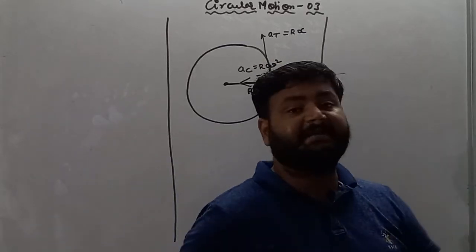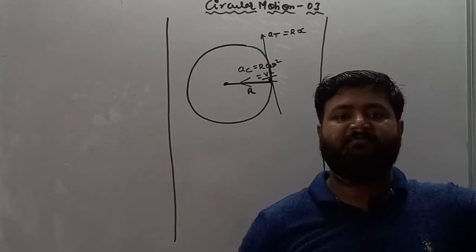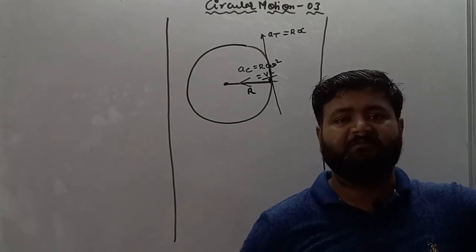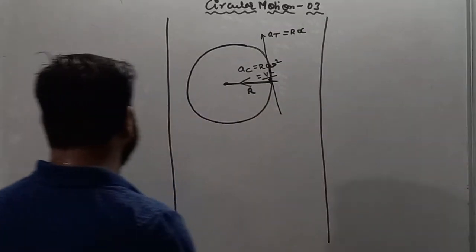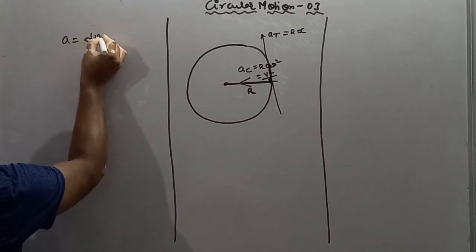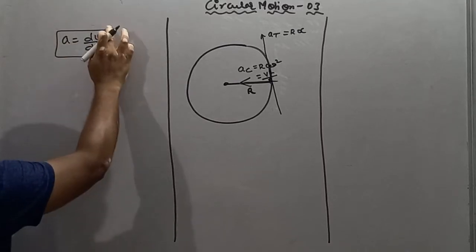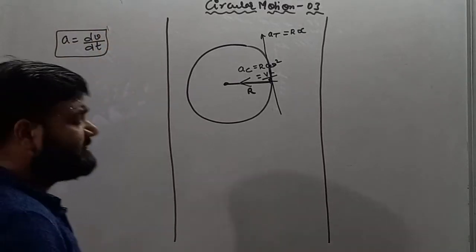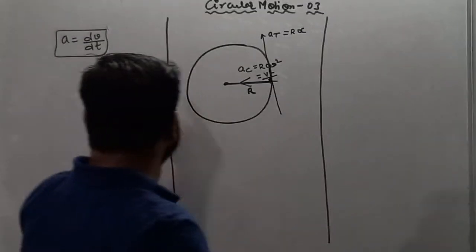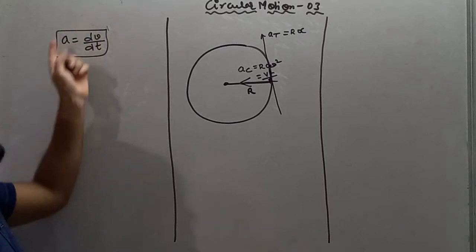And I already told you, my dear student, that acceleration is achieved when velocity changes. As we know, the formula of acceleration is change in velocity with respect to time. If velocity changes, then the particle achieves acceleration. I hope you are all aware of this formula.